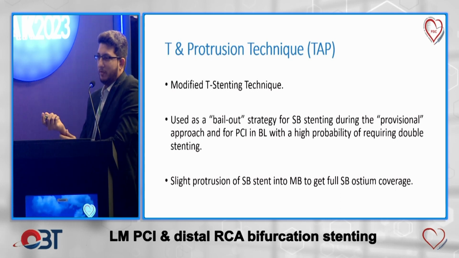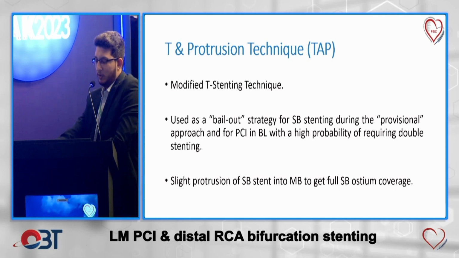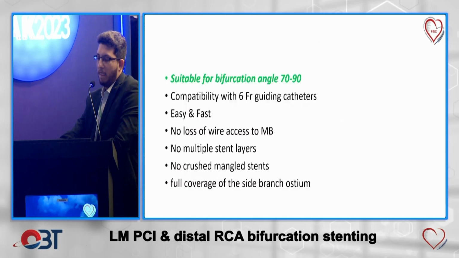TAP is basically a modified T stenting technique and used as a bailout strategy for side branch stenting during the provisional approach, and for PCI in the bifurcating lesion wherever there is high probability of requiring another stent, as in our case. So the important step is the stent placement. There should be slight protrusion of the side branch stent into the main vessel to get the full ostium coverage. It is suitable for a bifurcation angle of 70 to 90 degrees.